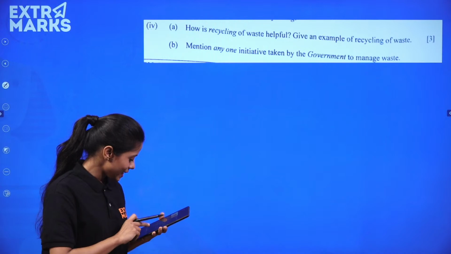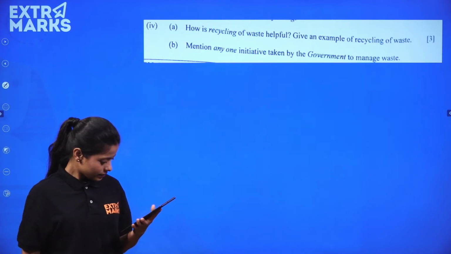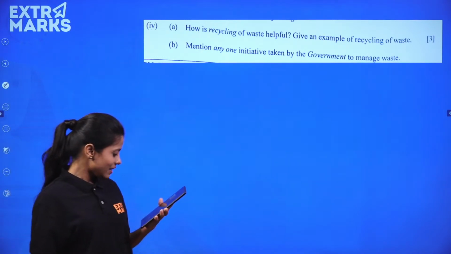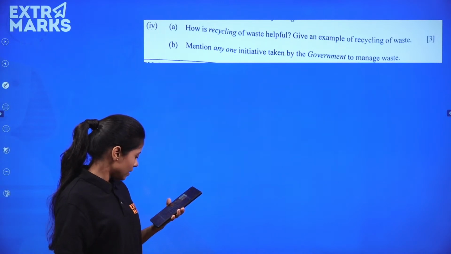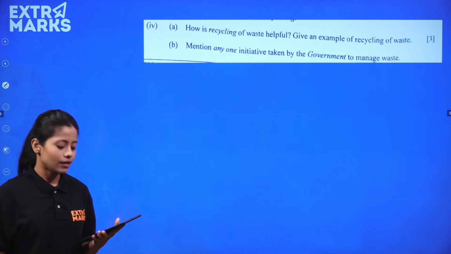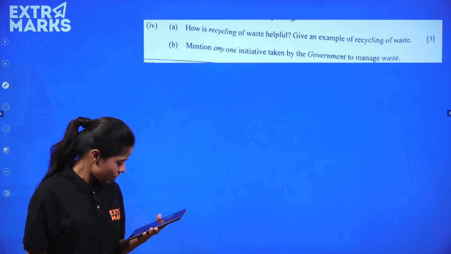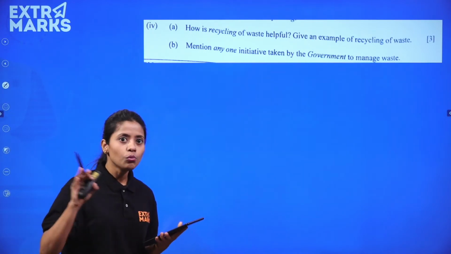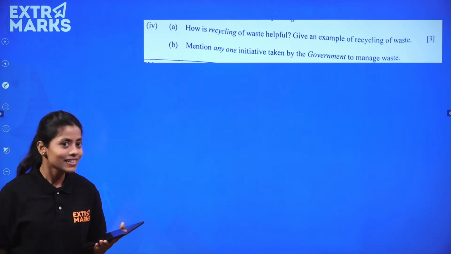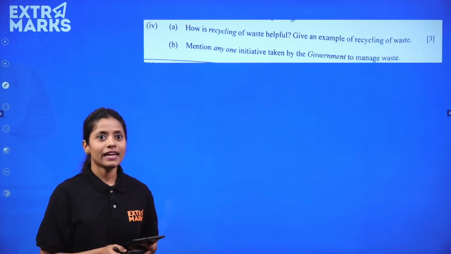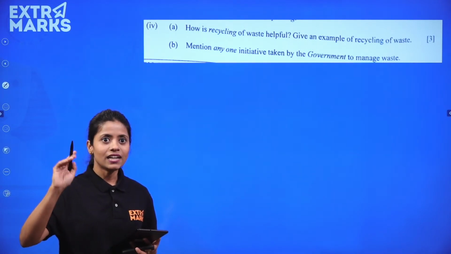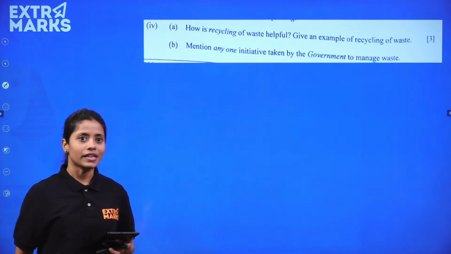If you are following Selena for ICSE, sand dunes and sand hills, beta, are not the same. Sand dunes are basically the moving ones, but sand hills are not the moving ones. They are still. Sand dunes keep on moving in the air.